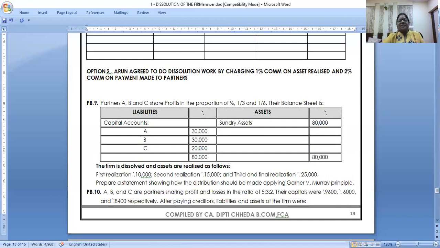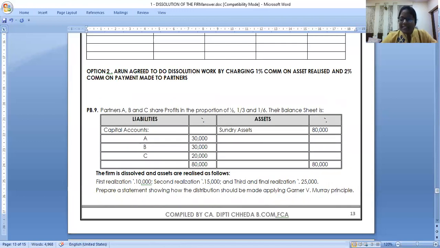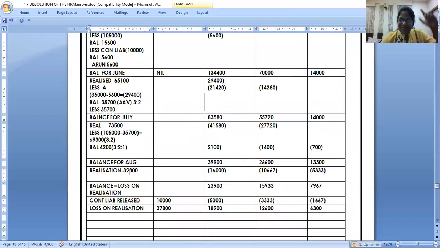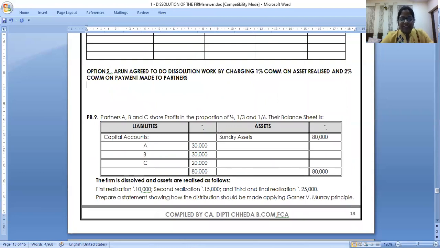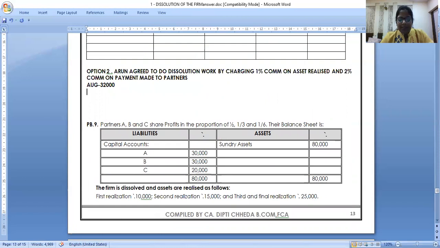Super. Now, how do we do this? Right? So let us take the example only for August. You have to apply this from April. But right now, just as an example I'm doing, so I'll apply it for August. Right? Just an example. I hope you all are comfortable writing. August month, what was the realization? 32,000.